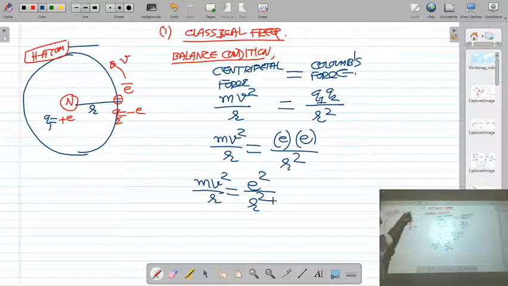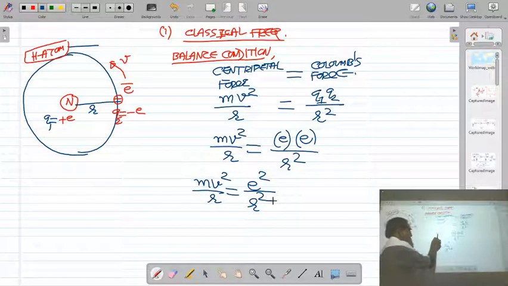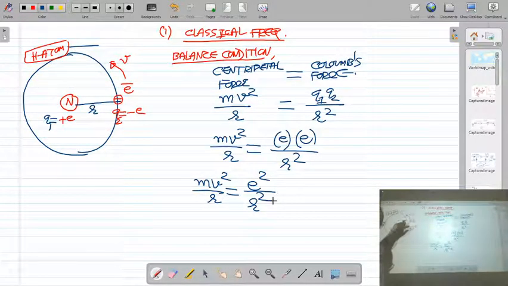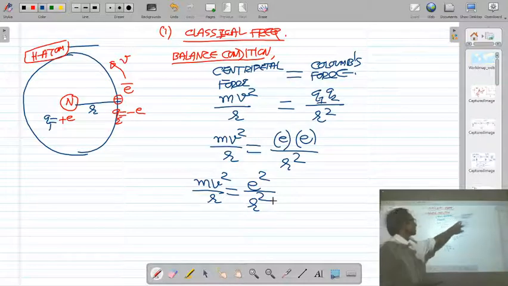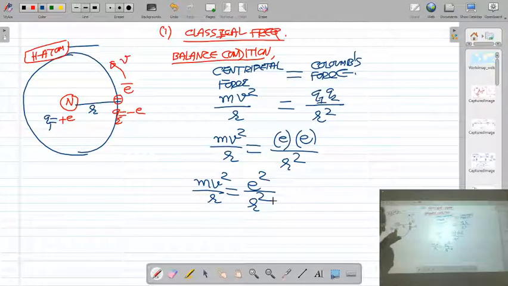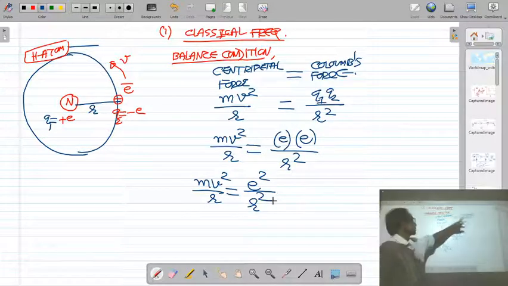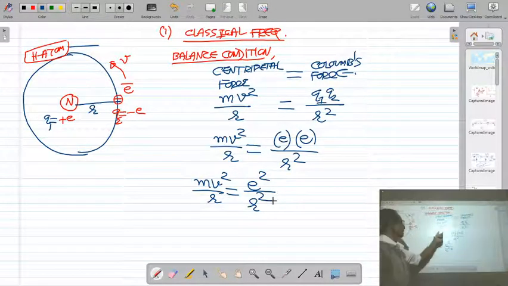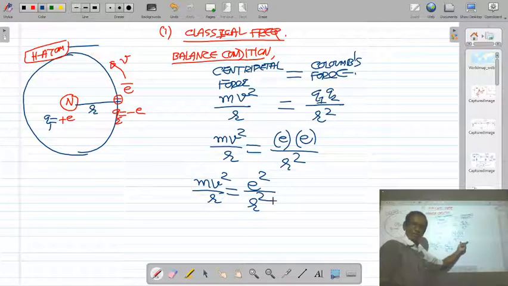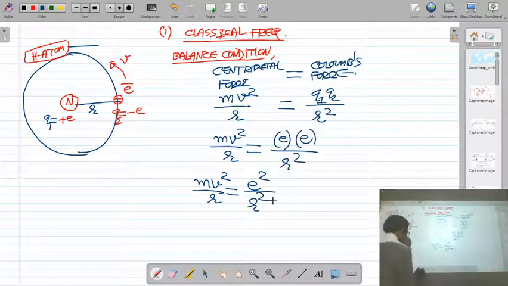Here m is the mass of electron, v is the velocity of electron, r is the separation distance between nucleus and electron, q1 is the charge of nucleus, it is plus e because hydrogen has only one proton, q2 is the charge of electron, it is minus e. We are not considering the sign. Right?